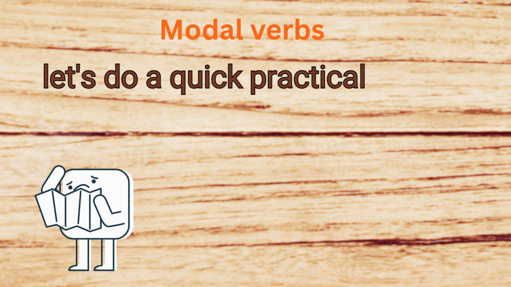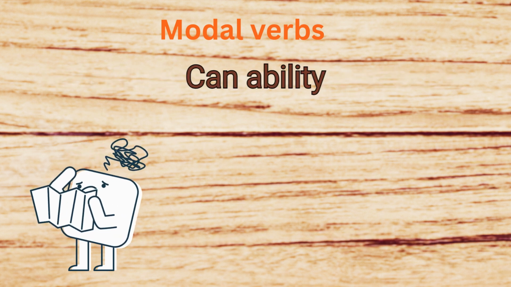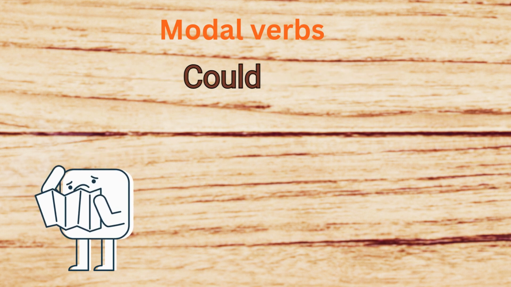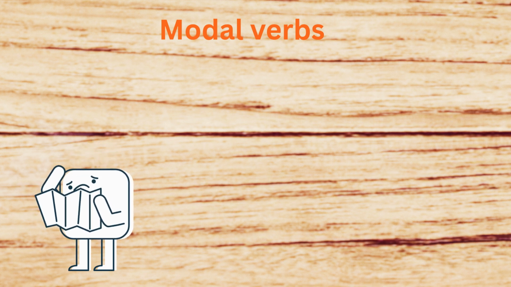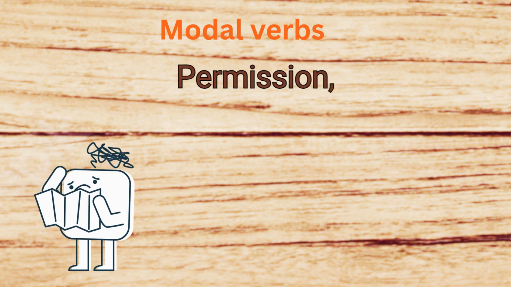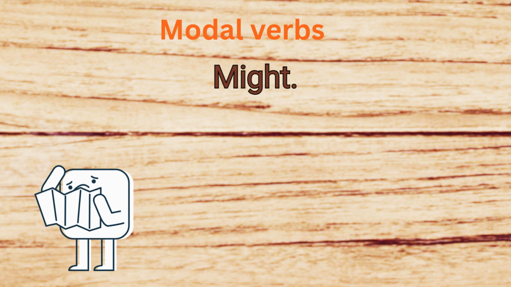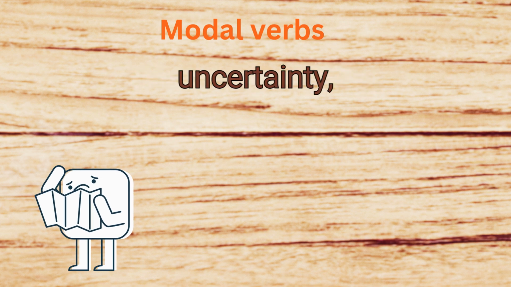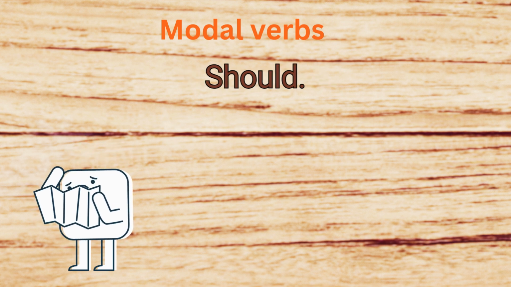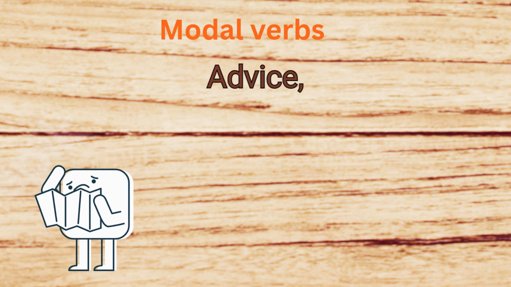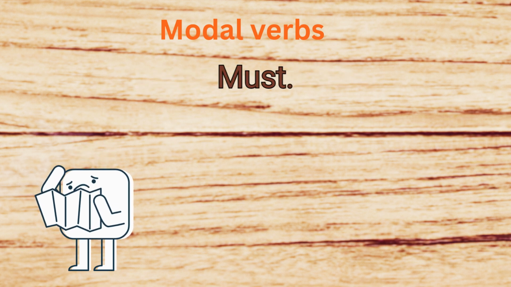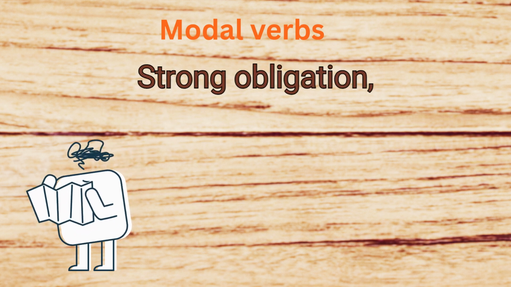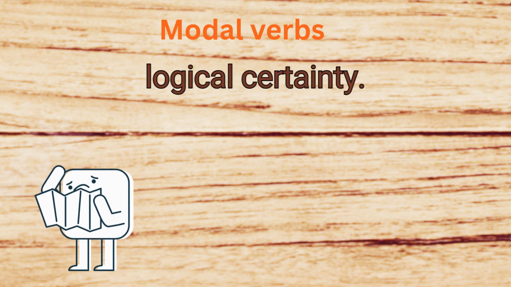Now, let's do a quick practical review. Can: ability, permission, request. Could: past ability, polite request, possibility, suggestion. May: permission, possibility, formal tone. Might: weaker possibility, uncertainty, suggestion. Should: advice, expectation, recommendation. Must: strong obligation, necessity, logical certainty.